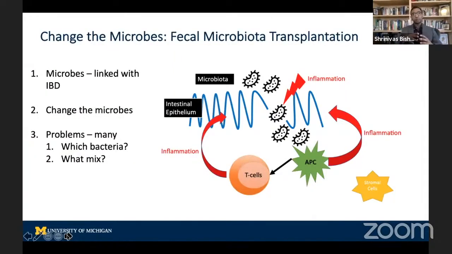So coming back to our simple model, the easiest example to understand in terms of changing the microbes is fecal microbiota transplant, so FMT. We know that the microbes are linked with IBD, we don't exactly know how, but we know they're linked. So the simple thing is, can you change the microbes? And actually C. diff and FMT for C. diff, which was given in the previous talk, is a very good example of that. This is not perfect, and we clearly have not figured out how to do this. Two of the most obvious problems are which bacteria, we don't know, and what mix of bacteria, because you have to view the human intestine not as a single isolated species, but as a microbial ecology.